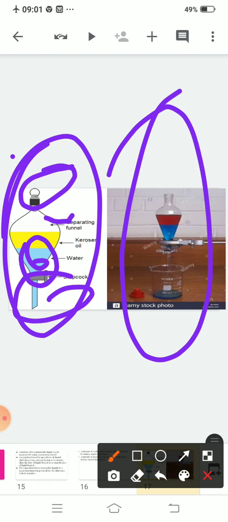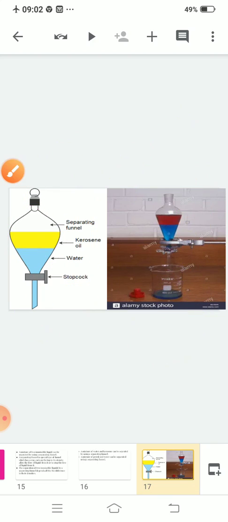You will shake this. When you shake it, the liquid which has a high density will settle down, and the one which has a low density will come up. So you can see the two layers. Now when it is separated, you will open the stopcock and collect one layer in the beaker. Like this you can separate.